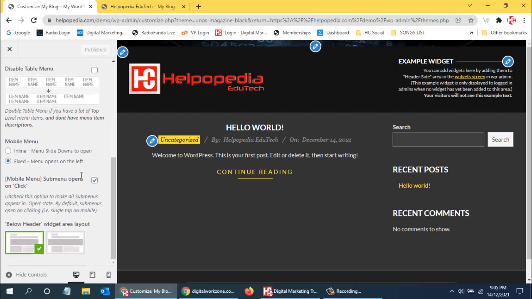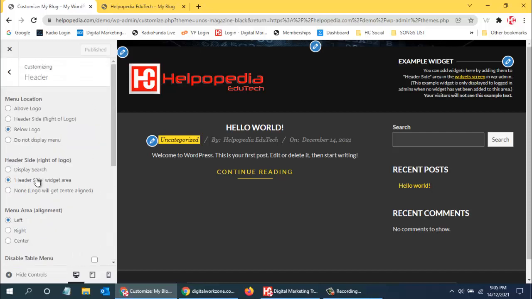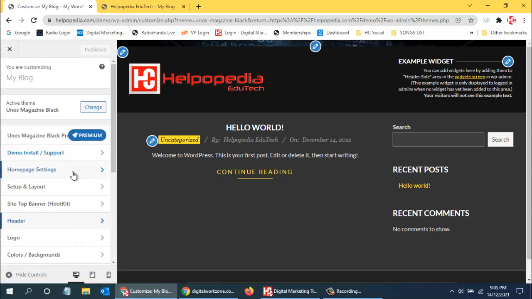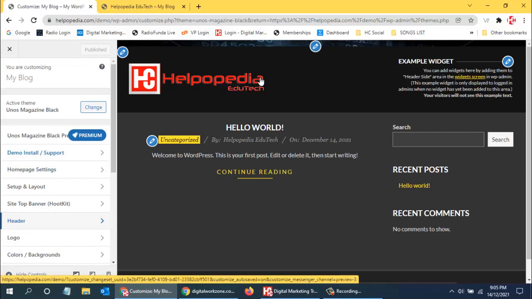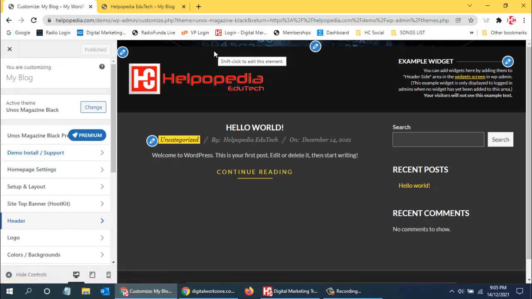Then there are mobile menus and inline menus. So I mean, there are various things over here which you can use. Once you install a theme, then you will get to know all these things. But these are not important for us. What is the most important thing over here is changing the branding option so that it will look like our website. So now I have changed my logo over here. So that is at present more than enough.